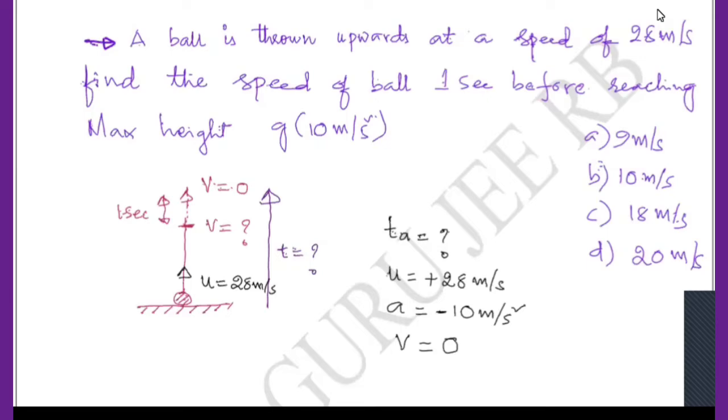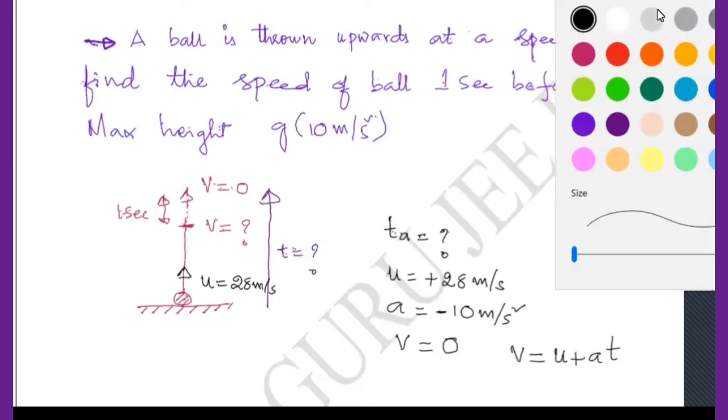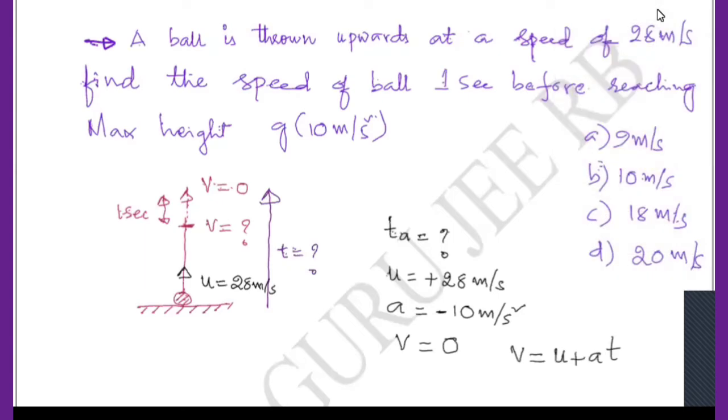So can anybody tell what is the relation between u, v, a and t? V equals u plus at, sir. Very good. V is equal to u plus at. Now what do I do, look everybody. So v is nothing but 0. Now 0 is equal to u, how much is it, it is 28. Then minus 10 into time, which I require. That's all. Is it clear?